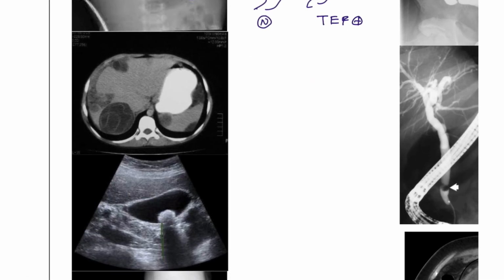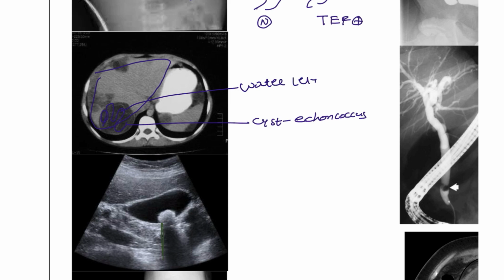Next picture that you can see here, this is the liver, and in the liver you are going to see there is a cyst, right? This cyst is seen in echinococcus, and if you can observe, there is a separate growth. This sign is known as the water lily sign.